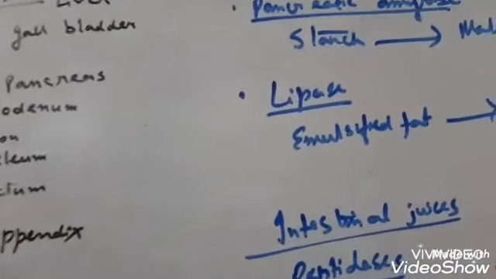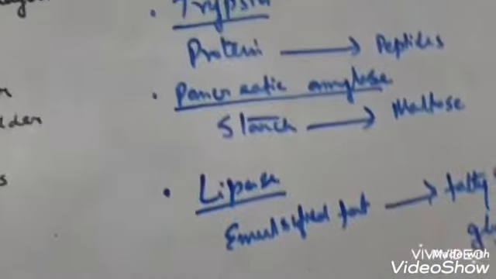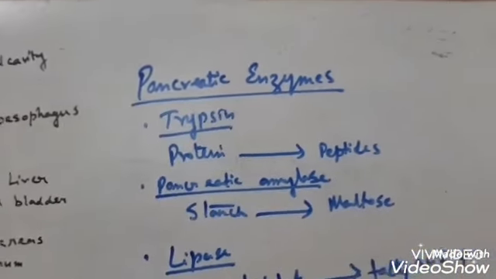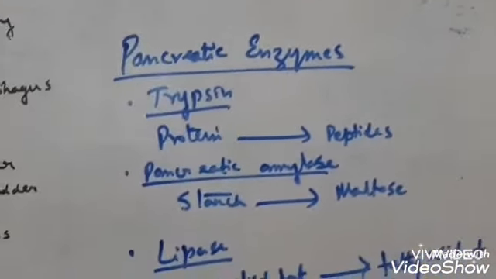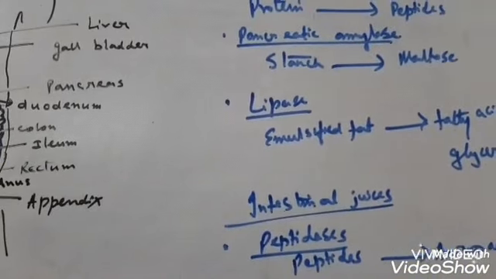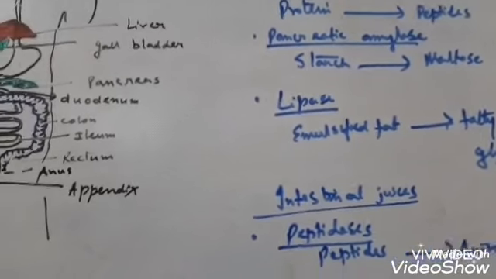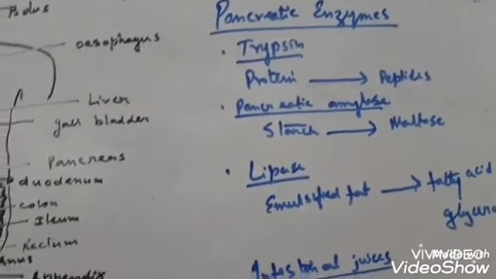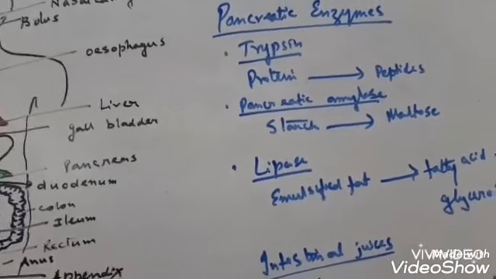Peptidase converts peptides into amino acids. So the protein is converted into peptides by the action of pancreatic enzyme, and that peptide is converted into amino acids by the action of peptidases released by the intestinal gland as intestinal juice.